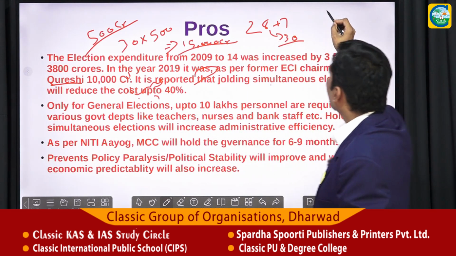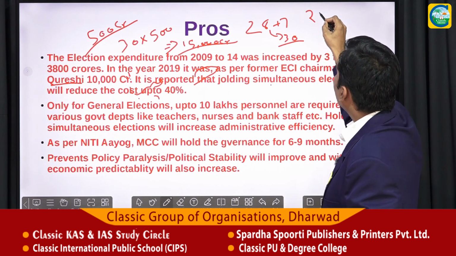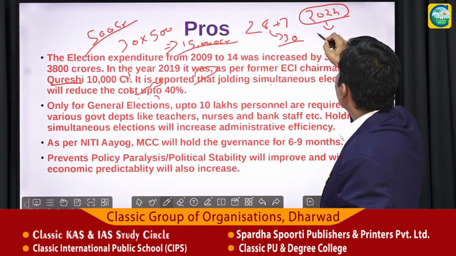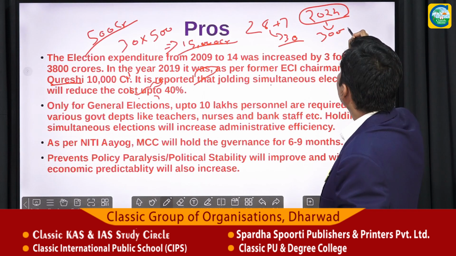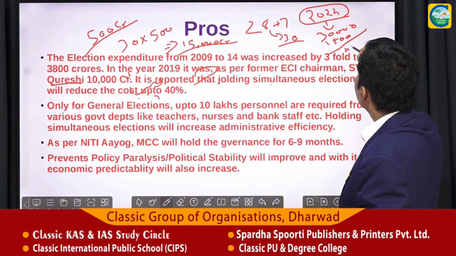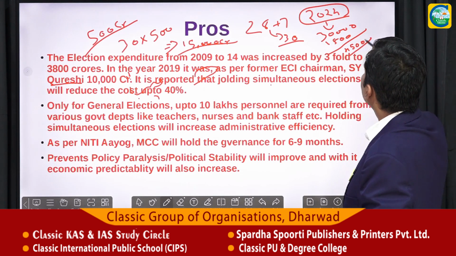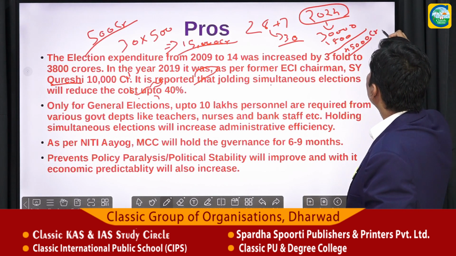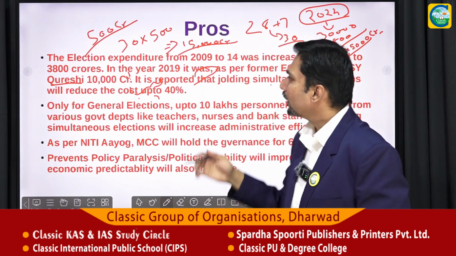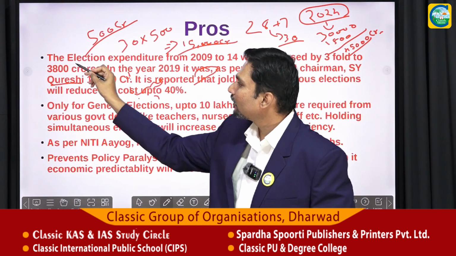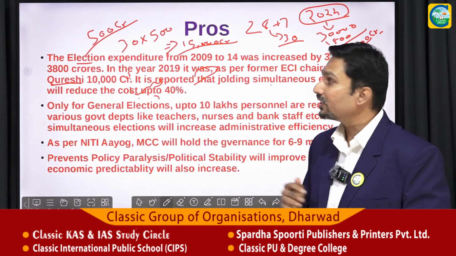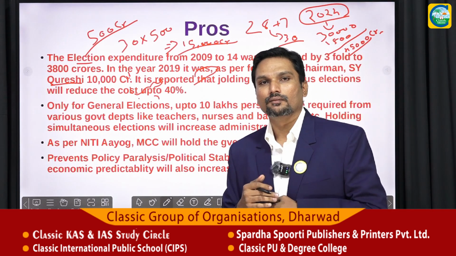So now just imagine the government has to spend, starting from the year 2024, 30,000 plus 15,000 crores. If you add these, 45,000 crores. 45,000 crores would be the financial need to conduct the elections for both the central government as well as the state assemblies. Don't you think this is a gigantic number?